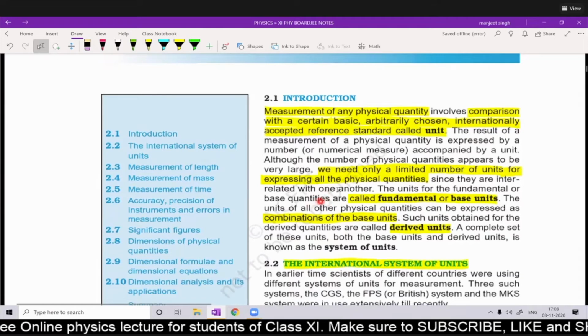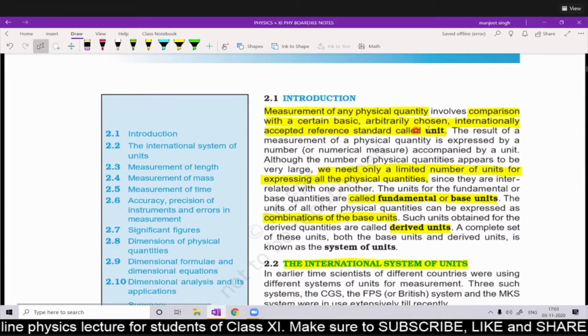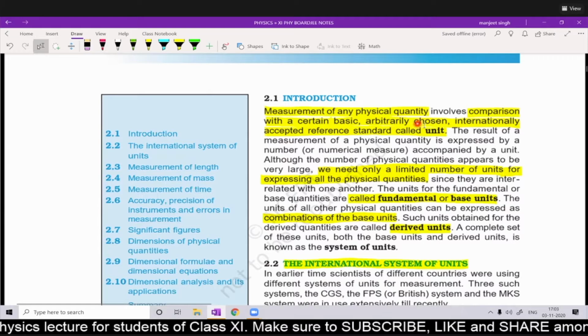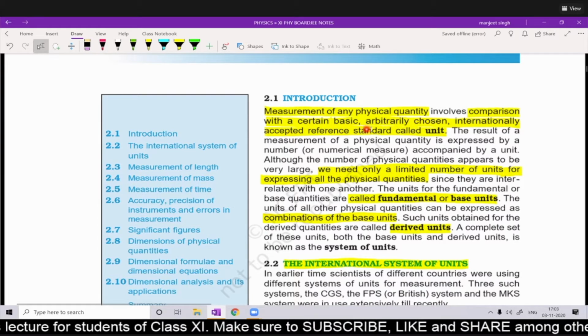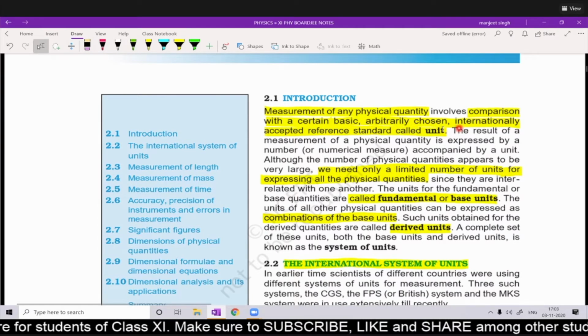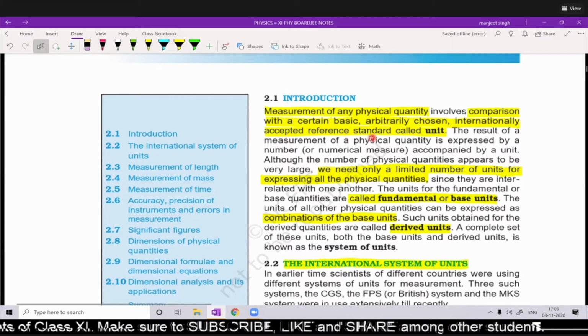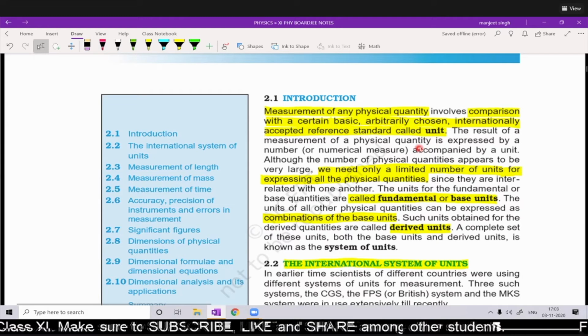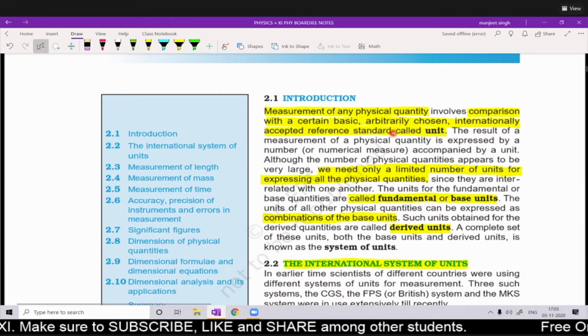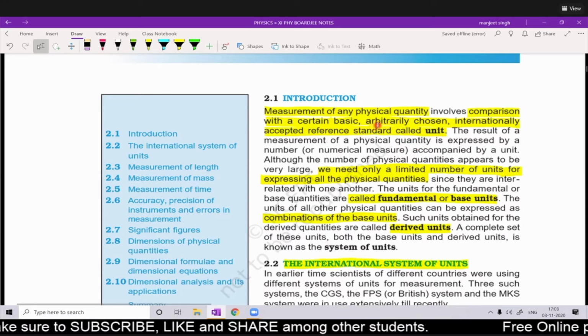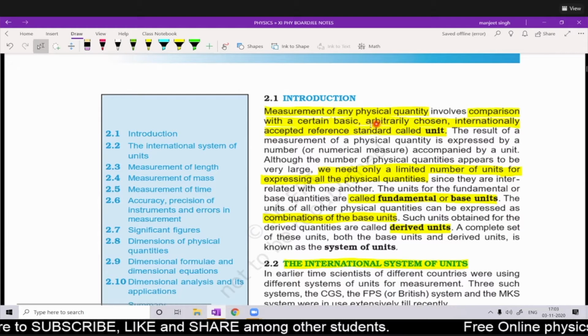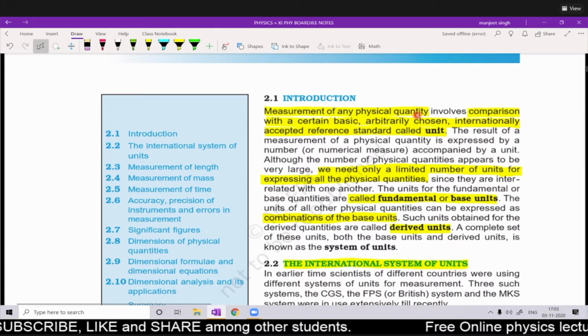Whenever we measure any physical quantity, it involves comparison with a certain basic or arbitrarily chosen, internationally accepted reference standard, and that is called a unit. For example, suppose we want to measure the physical quantity length.